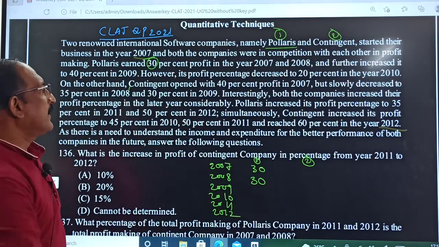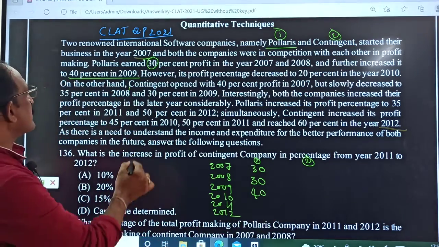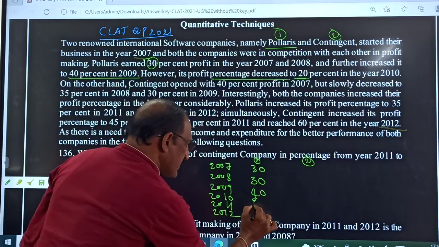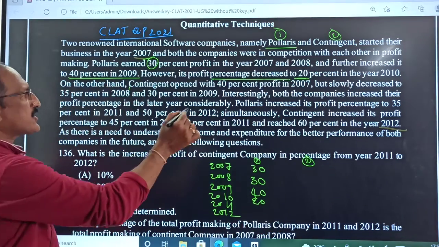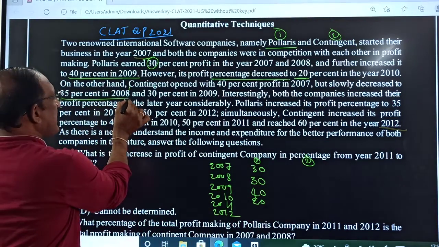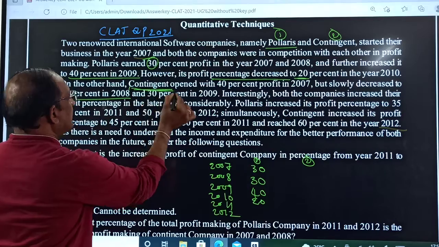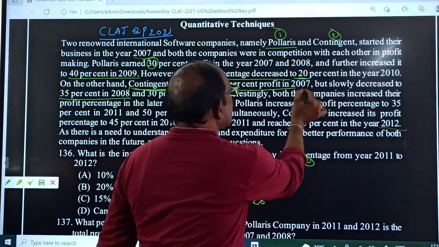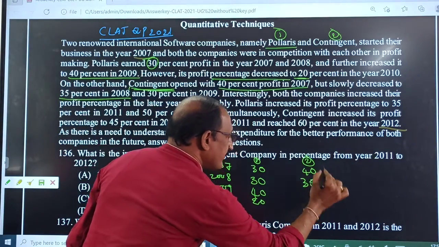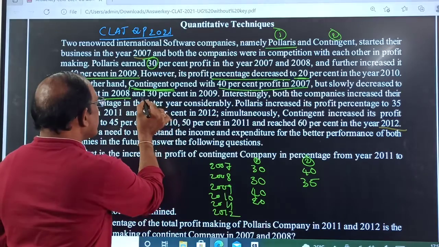Next, 40% in 2009, and then the percentage decreased to 20% in 2010. Now the second company: 40% in 2007, 35% in 2008, and 30% in 2009.